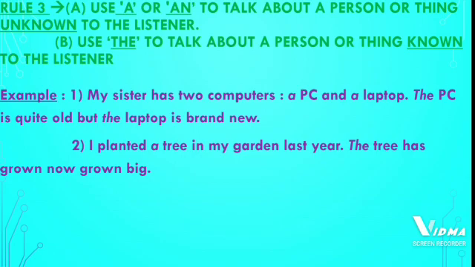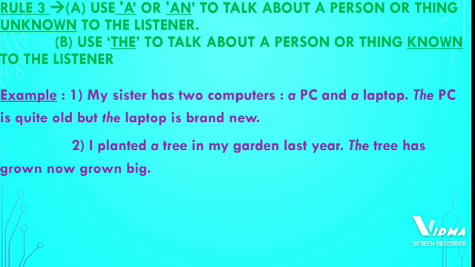I have planted it, so it is my tree. But now in the next sentence we can see the tree has now grown big. So here the listener knows whose tree it is, and so it is written as the tree, because the listener knows that it is the tree I have planted, my tree. So that is why we have used the tree in the next sentence.